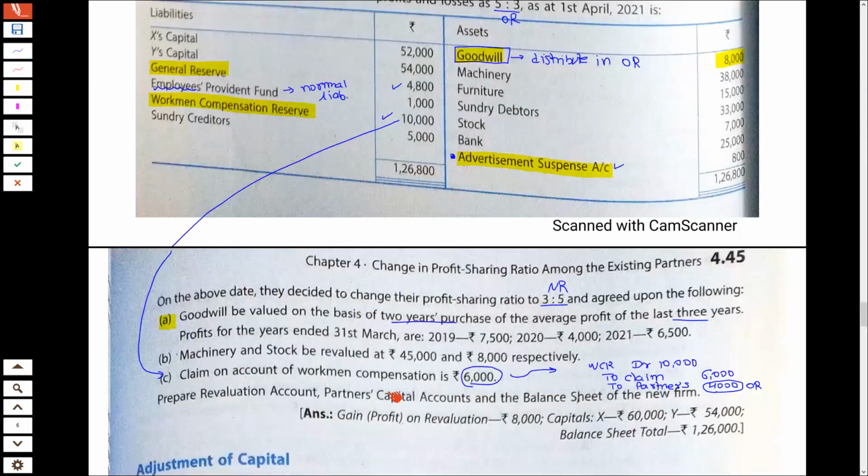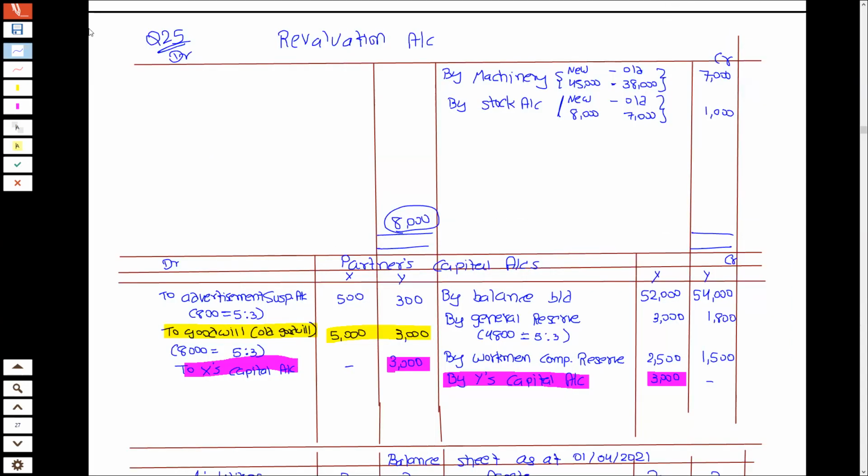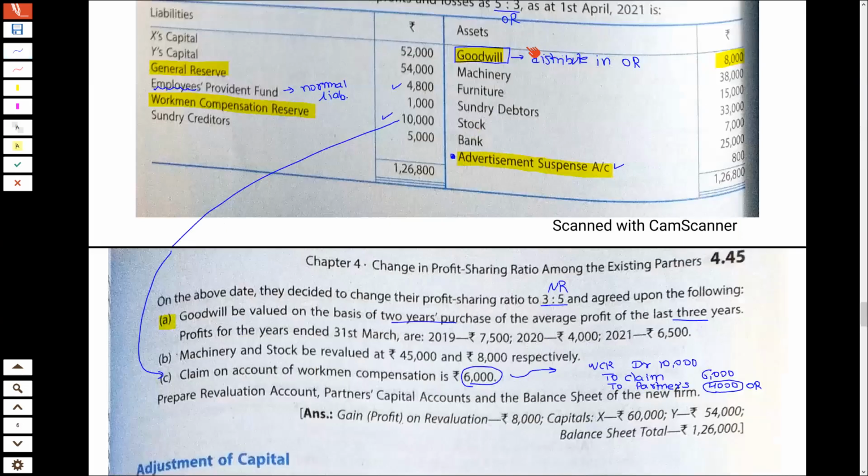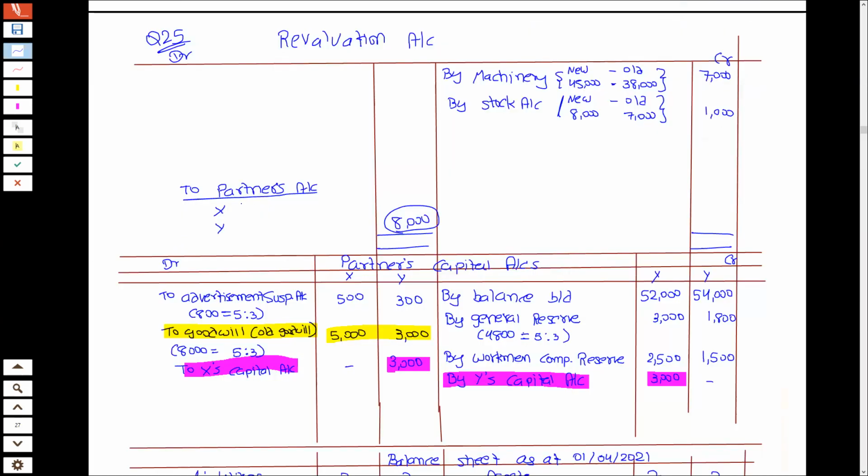मुझे gain मिला है 8,000. Look here, gain on revaluation आ गया 8,000, and this I will distribute among sub partners. So I will write to partners account, and there are two partners, X and Y. I will divide in old ratio. Old ratio was 5:3. So 5/8, 3/8. So 5,000 and 3,000.